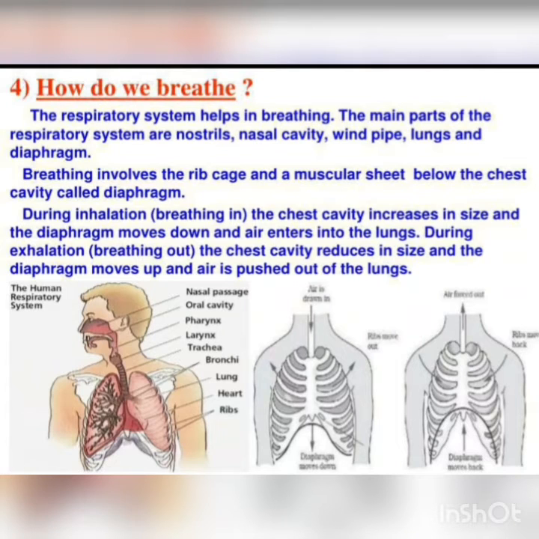Now, the next topic is how do we breathe? We human beings, how are we breathing? The respiratory system helps in breathing. The main parts of the respiratory system are nostrils, nasal cavity, windpipe, lungs, and diaphragm.